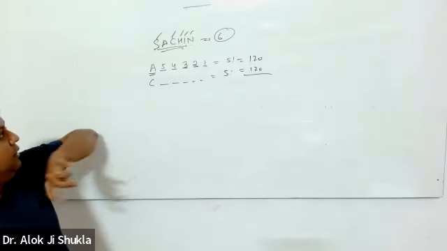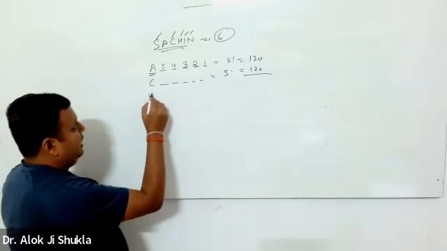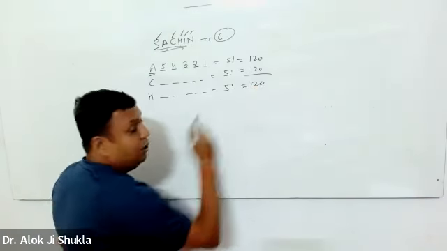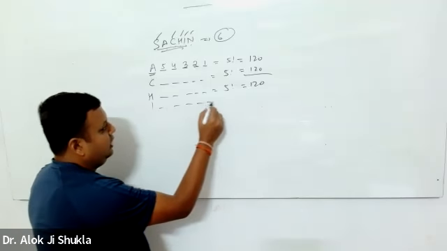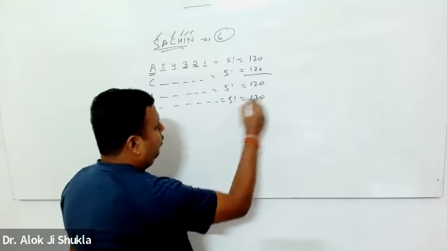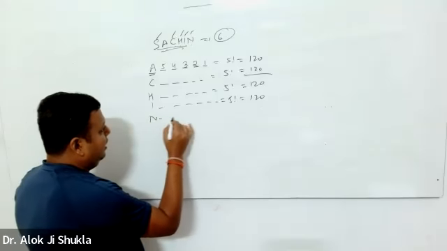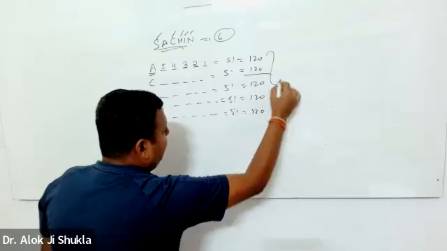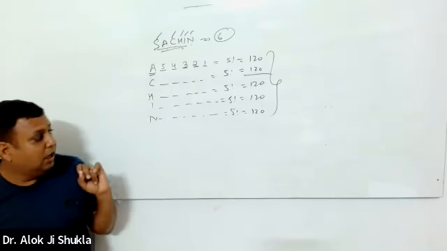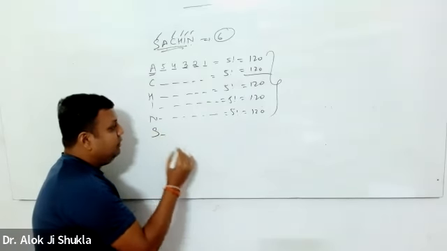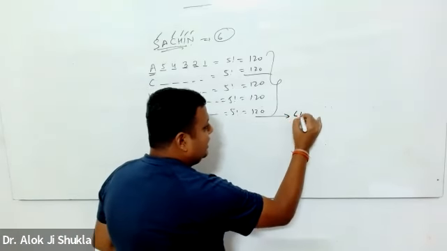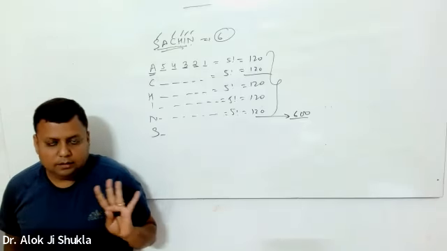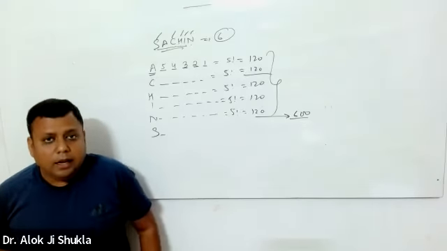Then we will start words with H, another 5 factorial, another 120 words, then I, another 5 factorial, another 120, then N, another 5 factorial. So basically, words starting with S will start after 600 words.